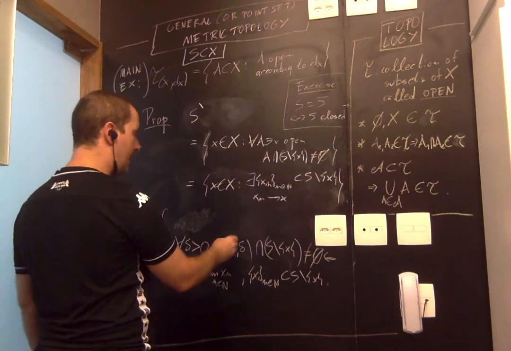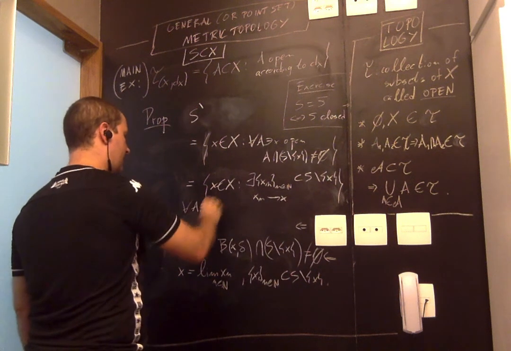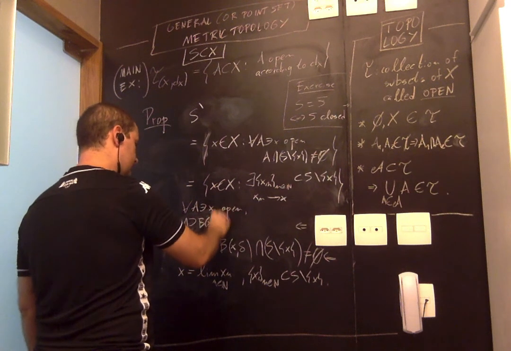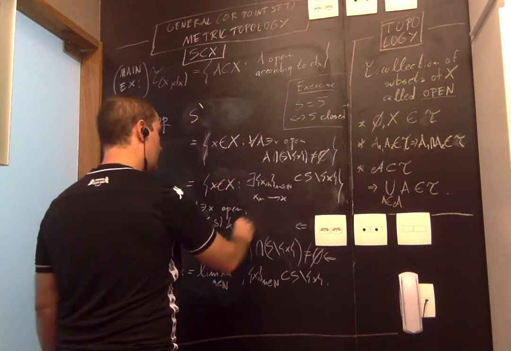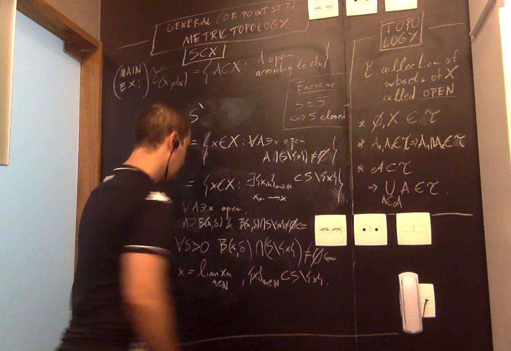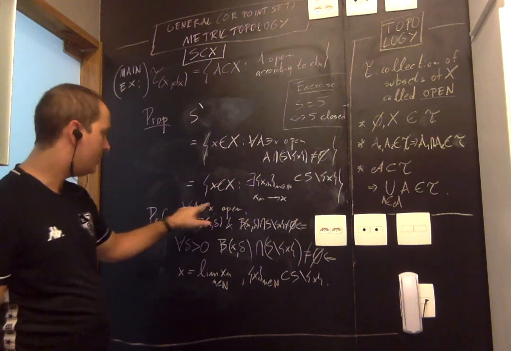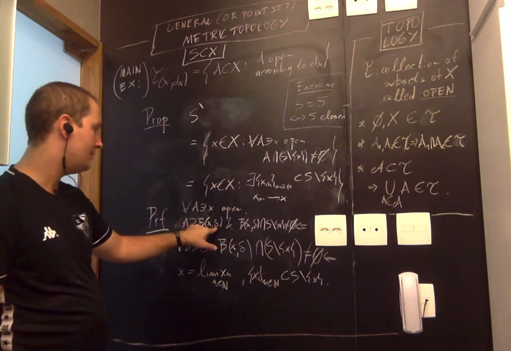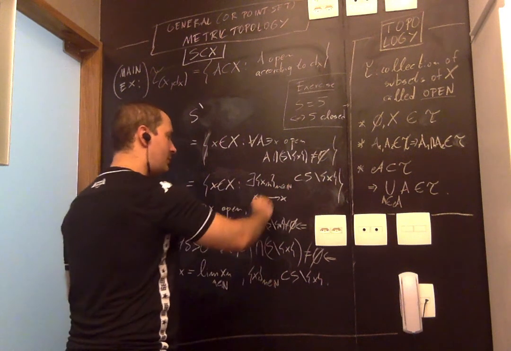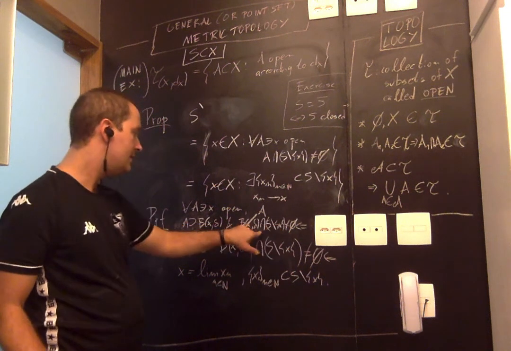So now how do we prove this condition? If I take an open set A containing x, we know that A contains an open ball, and this open ball intersects S minus x. Because A is open and x belongs to it, it contains an open ball centered at x. This open ball must have non-empty intersection with S minus x, but then the same holds if I replace the ball by A. If I take a larger set and the intersection was already non-empty before, this can only be larger.